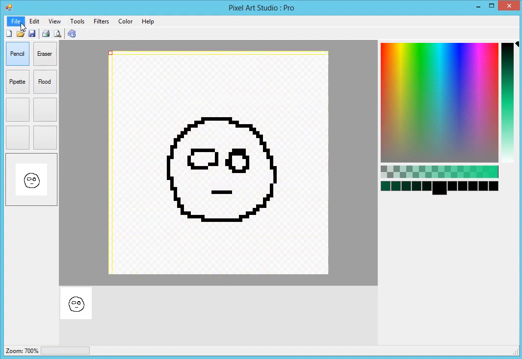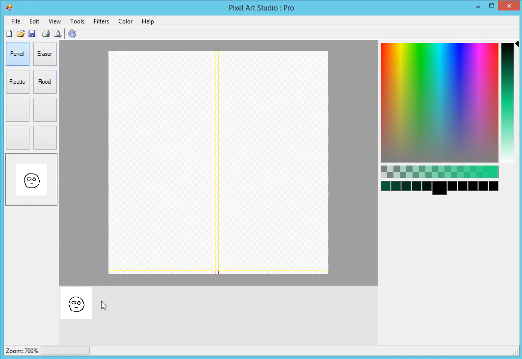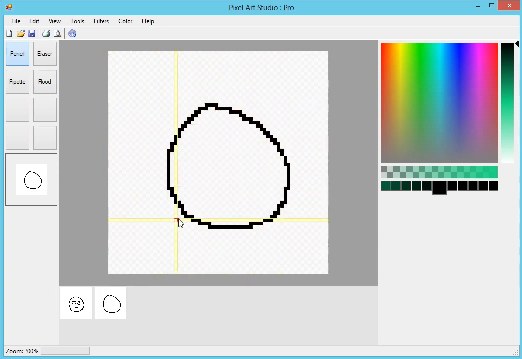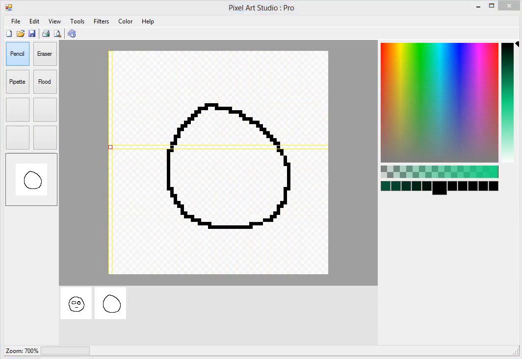Yeah, so now we have the option to add frames. So by adding a frame to the project, we get a blank canvas, which we can draw on again. And this time we can just draw a circle, and you'll see the second frame appears. Now, what that basically means is that we have support now for multiple images in one project. This could be used for an animation. This could be used for a tile set. It could be used for pretty much anything.